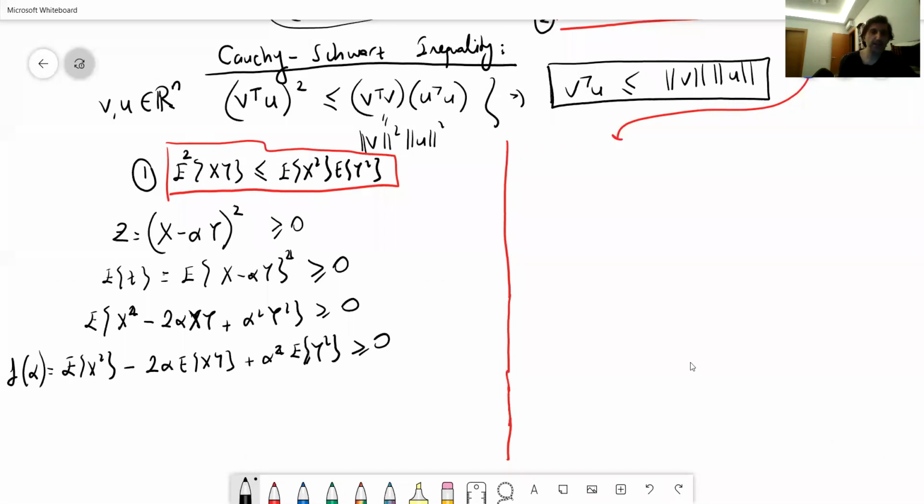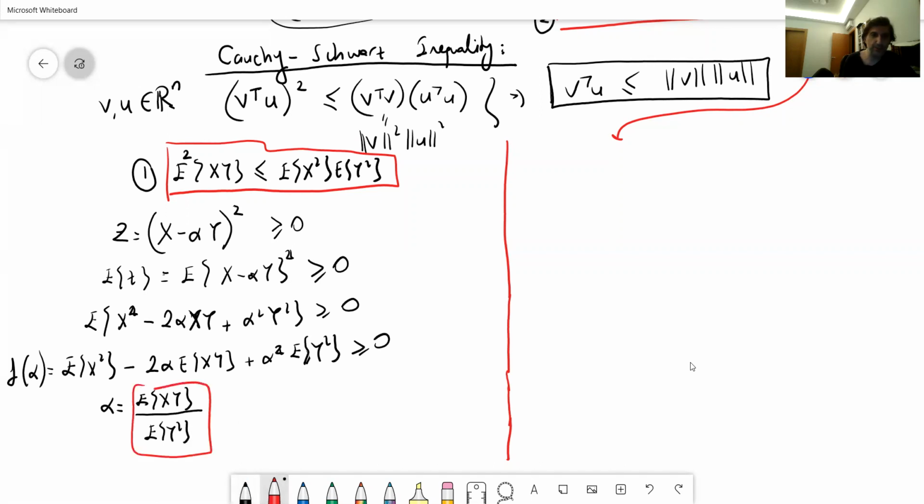So at this point, what I'm going to do is replace this alpha by a combination of convenient terms, such that when I put them in for alpha, I'm going to obtain this relation. If you examine this equation a little bit, you can easily see that if you replace alpha by expected value of xy, and note that we need this, because we are going to have 1 here and a square of expected value of y square, we are going to obtain this value divided by expected value of y square. This is going to work.